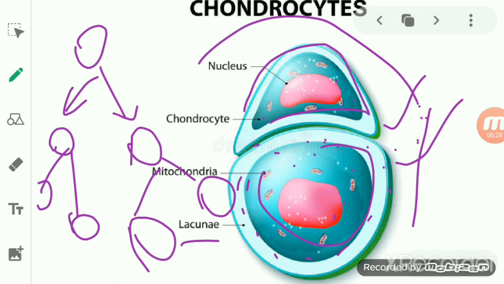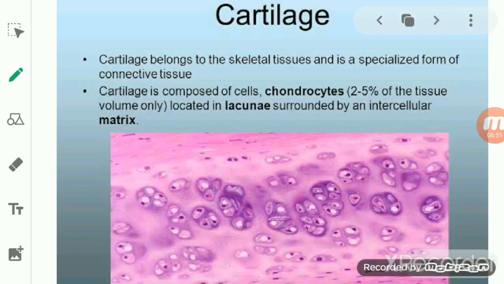Now if we talk about the location, students, where is this cartilage found? We have already studied in the muscular tissue also that this cartilage is present in the ear pinna. Pinna is the outer portion of your ear. It is present in the nose tip. It is also present in the epiglottis. It is present in the end of the long bone, ribs, ring of trachea, that is the windpipe, as well as the vertebral disc.